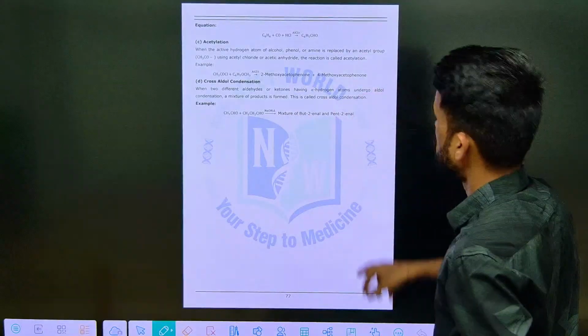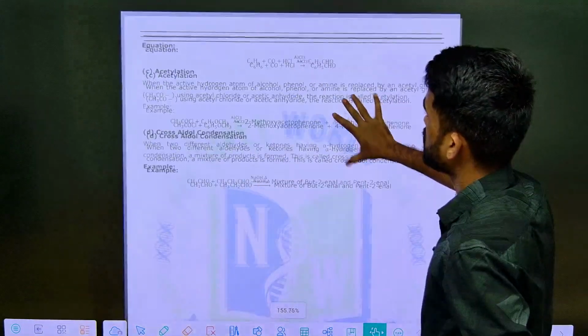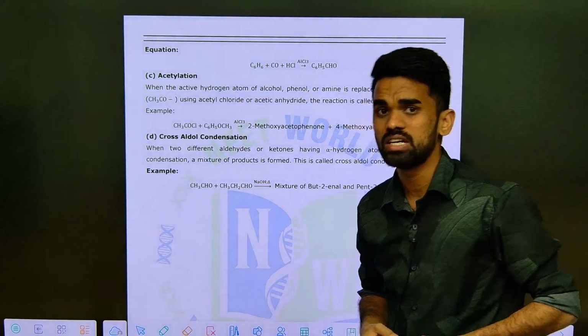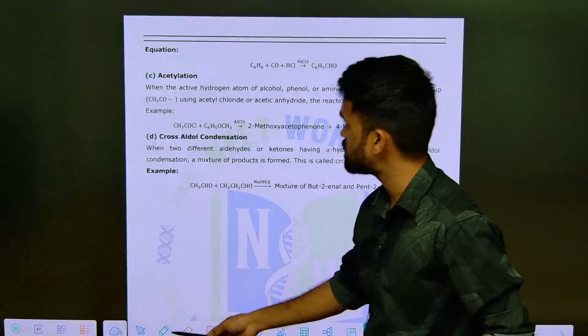This is about Gutterman-Koch reaction that we have discussed. What is the final product formed in Gutterman-Koch reaction? It's a benzaldehyde. Then next, acylation I already told you.